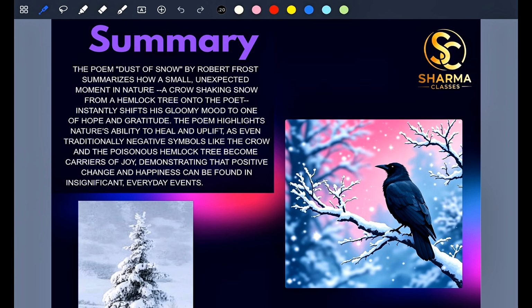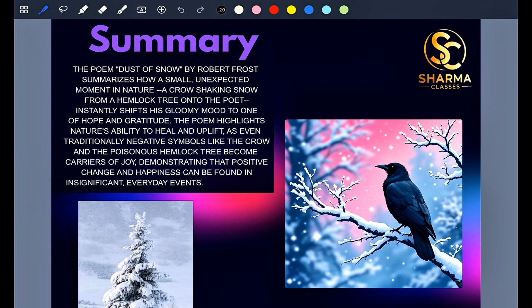Okay, the poem highlights, pay attention, the poem highlights nature's ability to heal and uplift. It's the most important thing. The poem highlights nature's ability to heal and uplift, as even traditionally negative symbols.